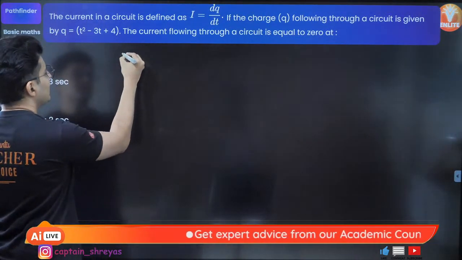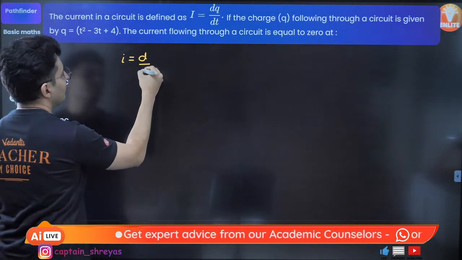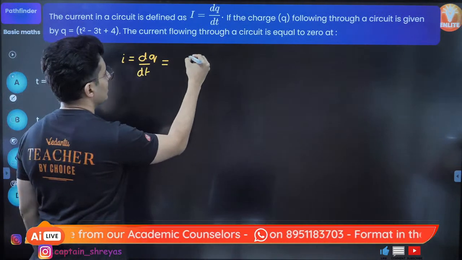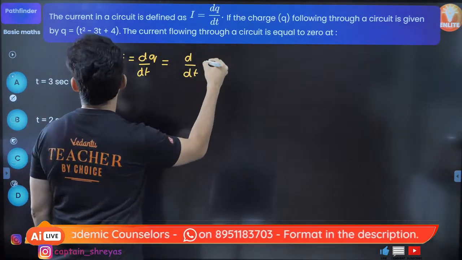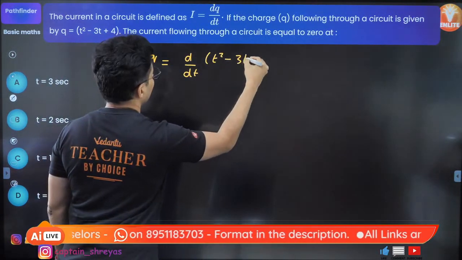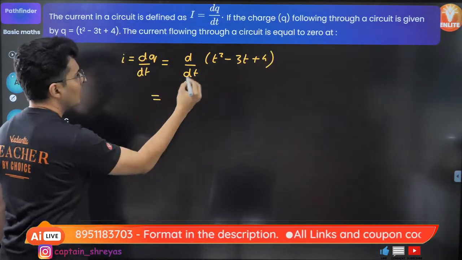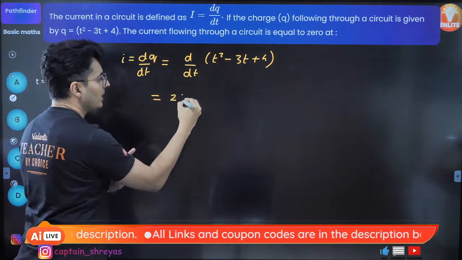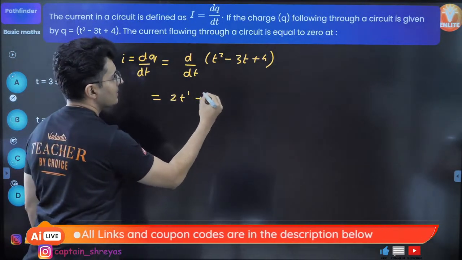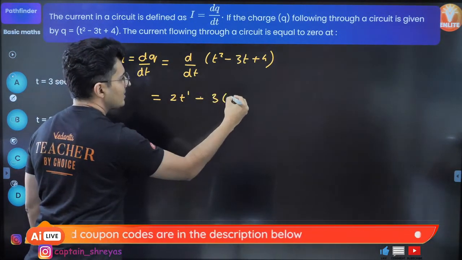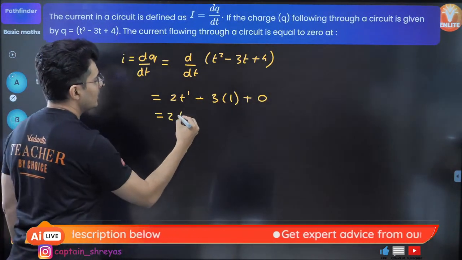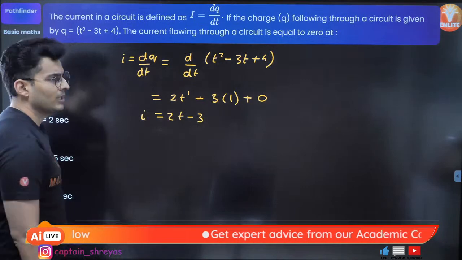Now, current is dq by dt. So if it is dq by dt, substitute the value of charge. So it is nothing but d by dt of t square minus 3t plus 4. Now notice derivative of t square is 2 into t raised to 1, minus derivative of t is just 1, plus derivative of constant is just 0. So this will be 2t minus 3. That's the value of the current.